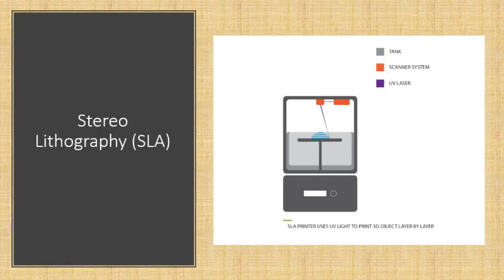So here you are going to get the tank of material, that is liquid material. Here you will get two components, a scanner system and a UV laser. The scanner system will scan the slicing model you feed to the printer. According to that scan data, it forms the layers, moving the UV laser to make the component in the tank. That's the simple way of making the SLA process.